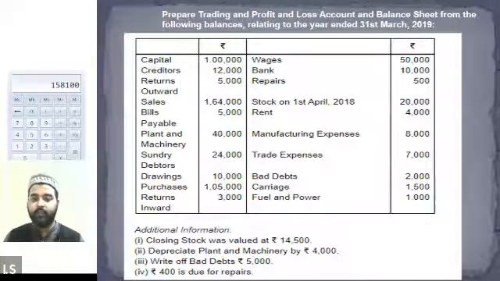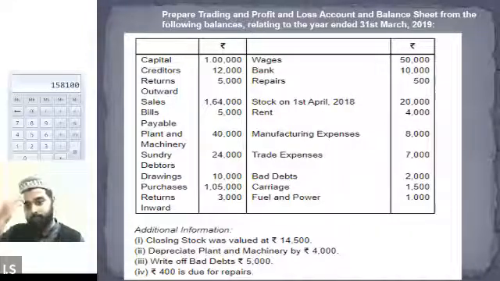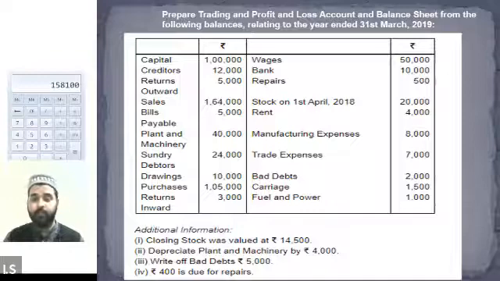Now we have a few items that we have left on the left side of this table. There is information regarding the bills payable. Bills payable is how much? Bills payable is 5,000. Please write it in the balance sheet liability side. Bills payable 5,000. Bills payable should be recorded in the balance sheet liability side.